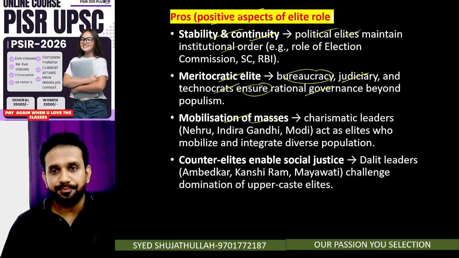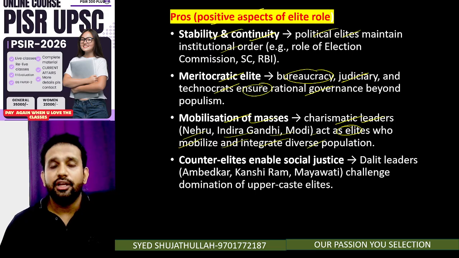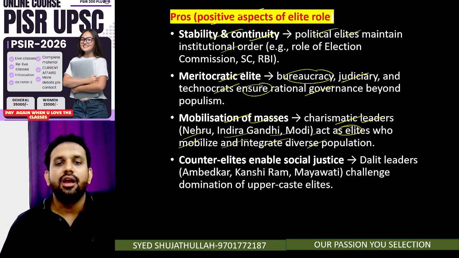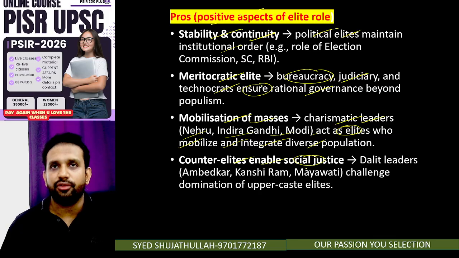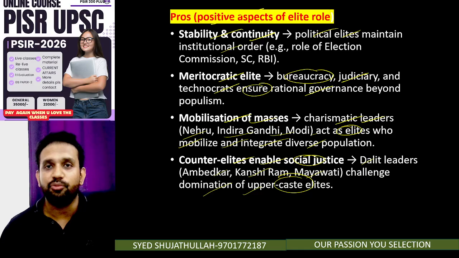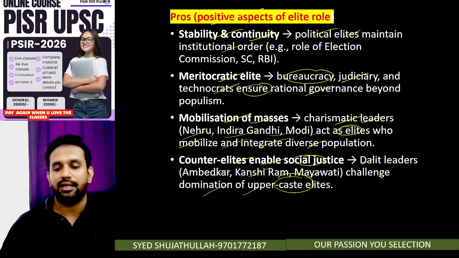Mobilization of masses. Charismatic leaders like Nehru, Indira Gandhi, Modi act as elites who mobilize and integrate a diverse population. So in order to have communal harmony, social harmony, all of these leaders are seen as elites. They are considered mass mobilizers because they can break and make the society. Counter elites enable social justice. Because of the counter elites, Dalit leaders like Ambedkar, Kanshi Ram, Mayawati challenge the domination of the upper class and try to maintain the balance between the upper and the lower class elites.